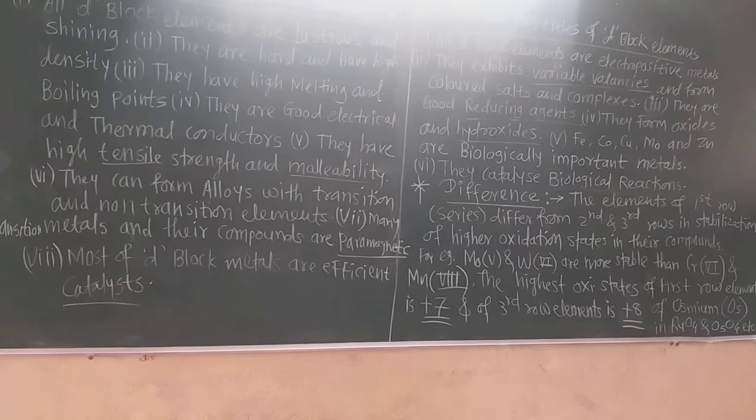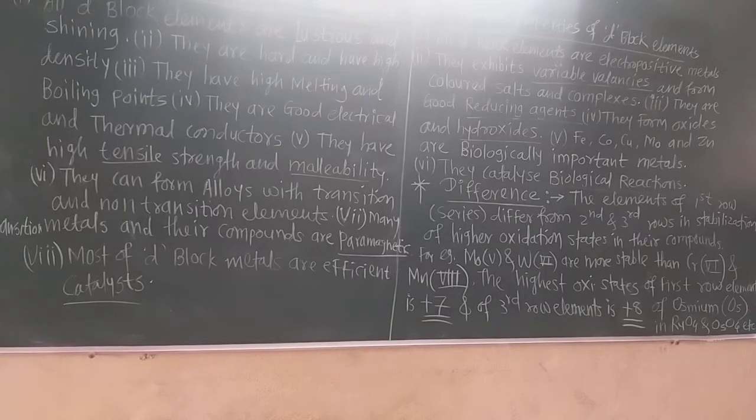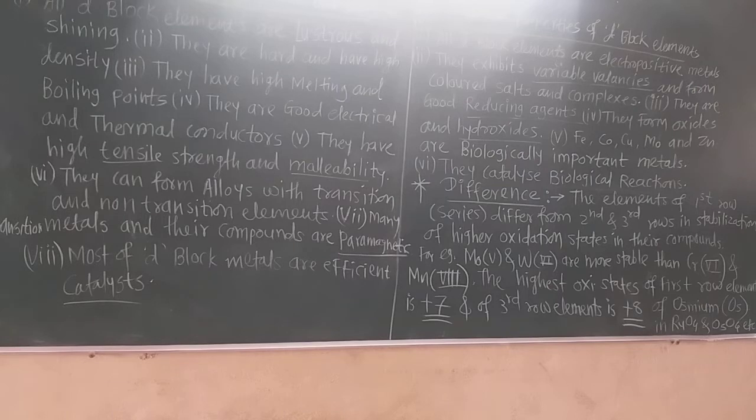Bronze and brass are alloys of copper, and they can form alloys with transition and non-transition elements. Steel is an alloy of iron with carbon, which is a non-metal.